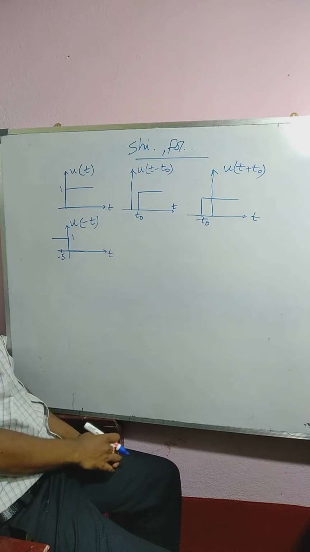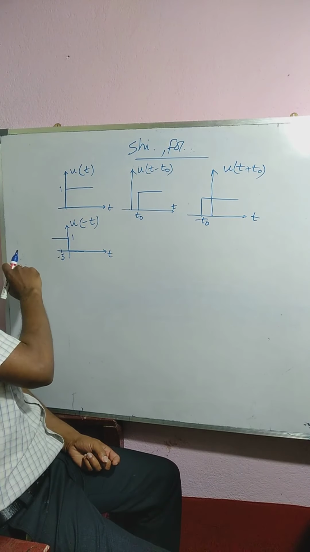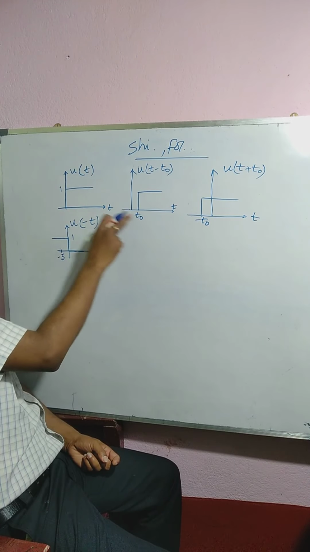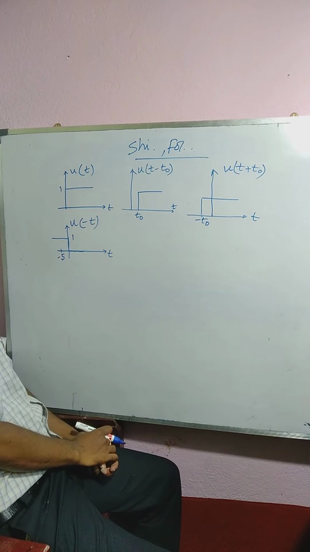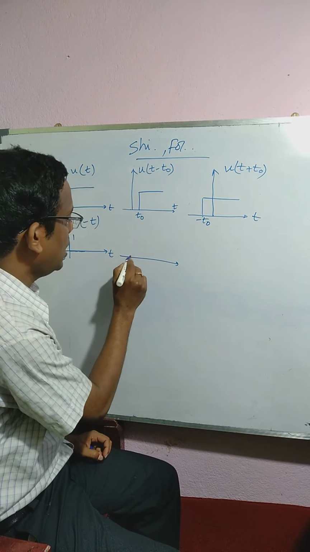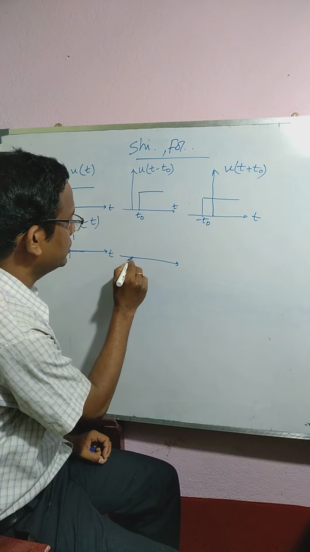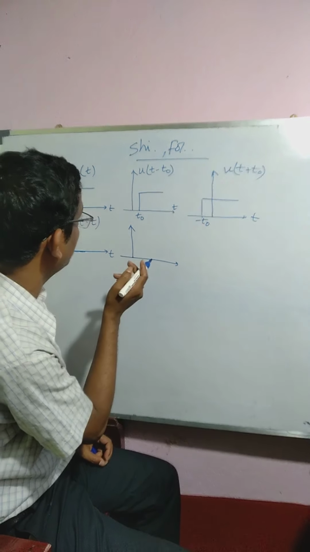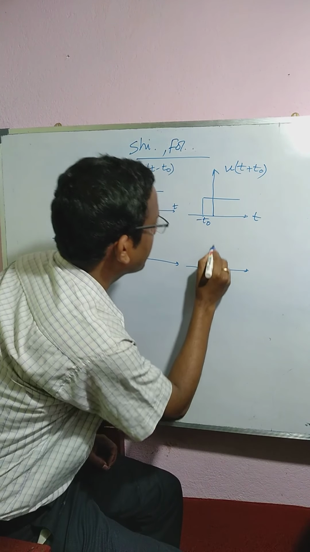In another word, the phenomena which is happening here at t equals 0 is happening at t equals t0. Here it is happening at t equals minus t0. Now, if we apply this folding shifting property on the folded signal, how does it look?